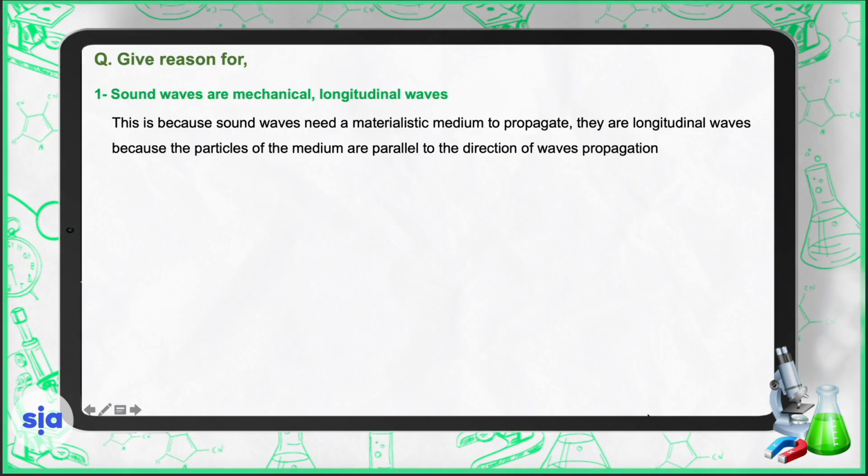Now, can you explain why sound waves are longitudinal and mechanical waves at the same time? Sound waves need a materialistic medium to propagate in. That's why they are mechanical waves. And they are longitudinal waves because the particles of the medium vibrate parallel to the direction of wave propagation. Or as we said before, the two lines will be in the same direction.